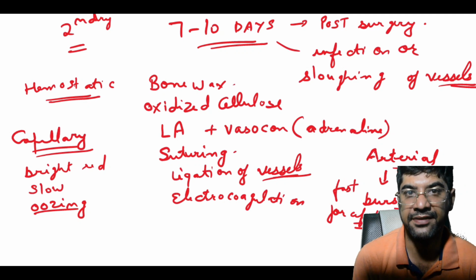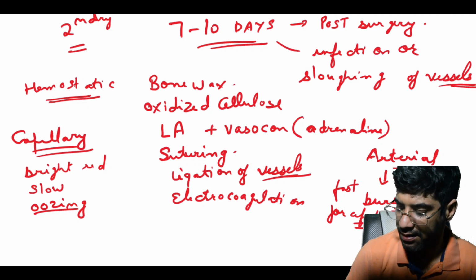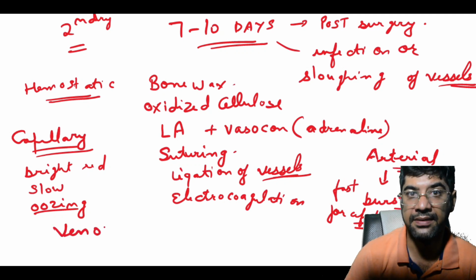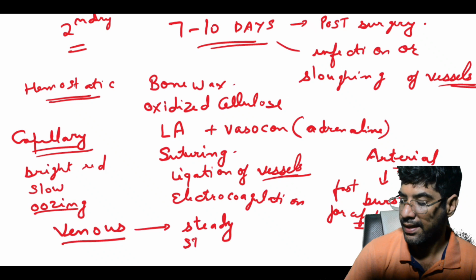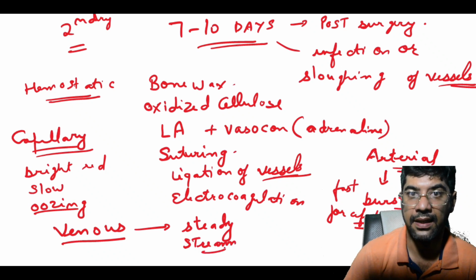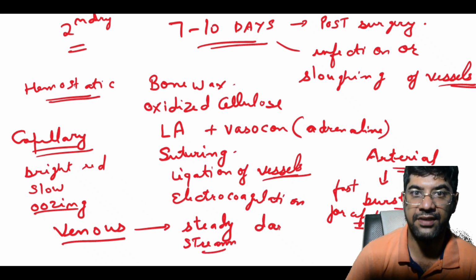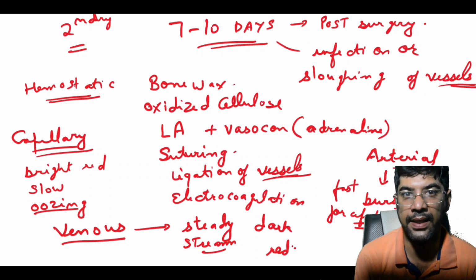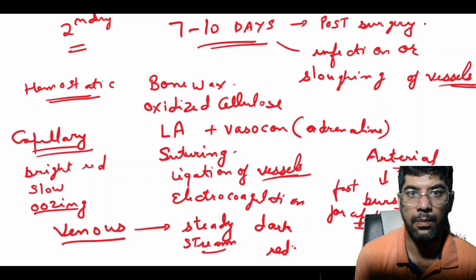The second is venous hemorrhage. Venous bleeding is, remember, steady and flows like a stream. The blood here is dark red because it is coming back to the heart low in oxygen and it does not pulsate like arterial bleeding, but it still needs to be controlled properly.